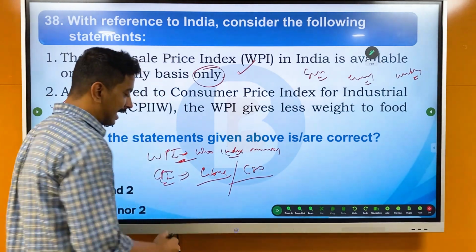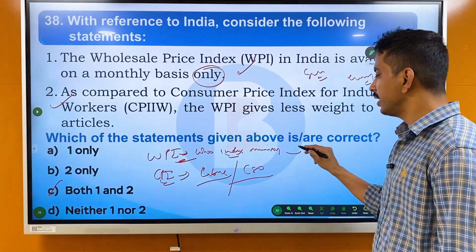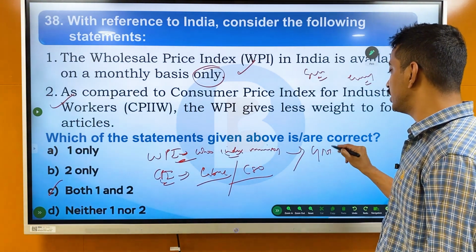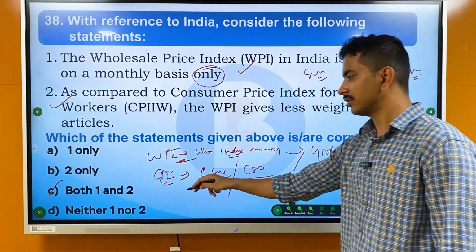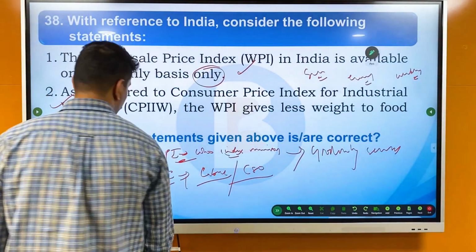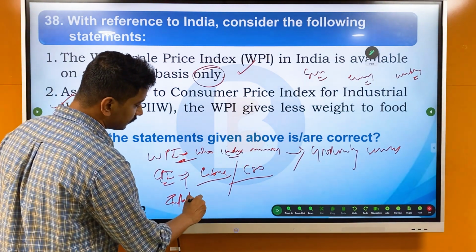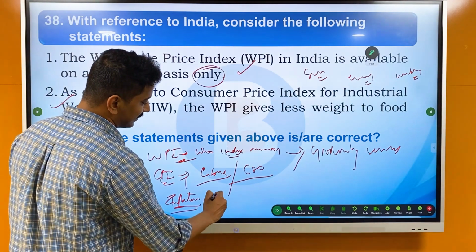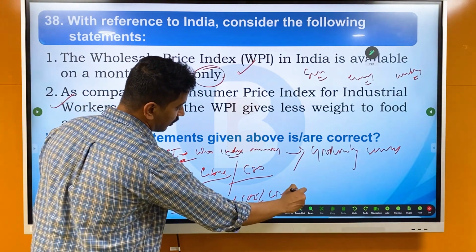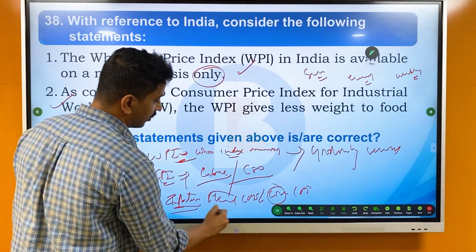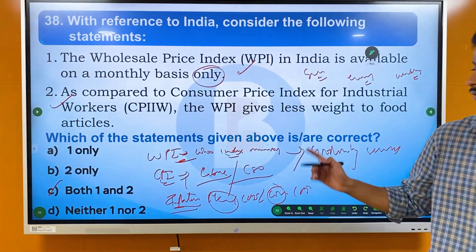Then, in WPI, do we include goods only or are services also included? Then for targeting inflation, what do we use? Is it headline CPI or core CPI? So what is this headline and core? Please do look into it. All these things are very important.